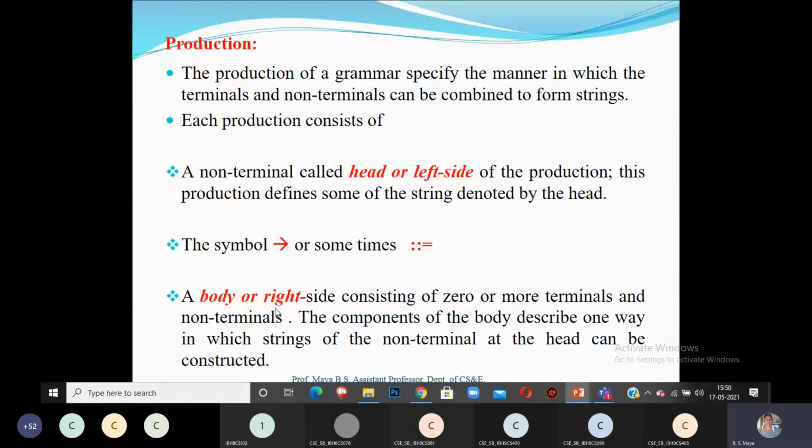The body, or right side, consists of zero or more terminals and non-terminals. On the right hand side you can have both terminals and non-terminals. The components of the body describe one way in which the strings of the non-terminal at the head can be constructed. The body will be used to construct your input. Wherever you want to trace your input, the head of the production is replaced by the body of the production.